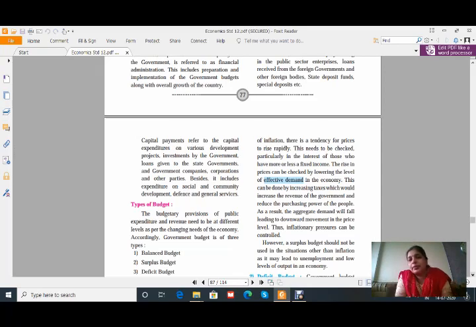See, already I explained about this, that if government has money, then it has to create capital assets, and for that expenditure should be there, and for this purpose government has to borrow money from the public or from foreign governments. Okay, so once the budget is prepared, in that case it will decide how much to spend on social and community development, defense and general services.